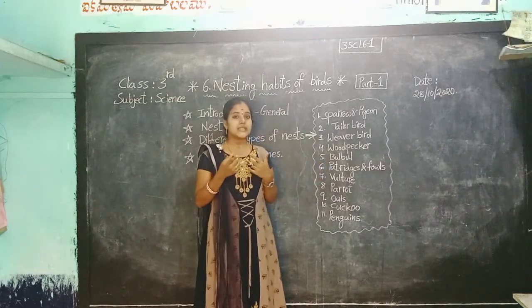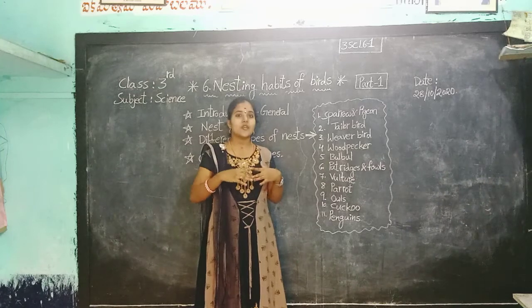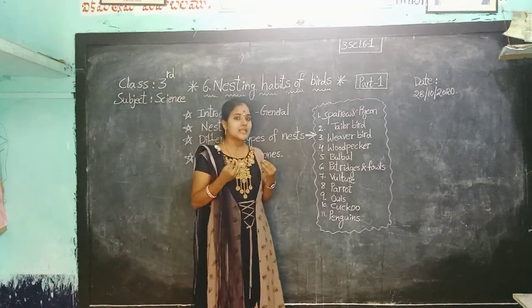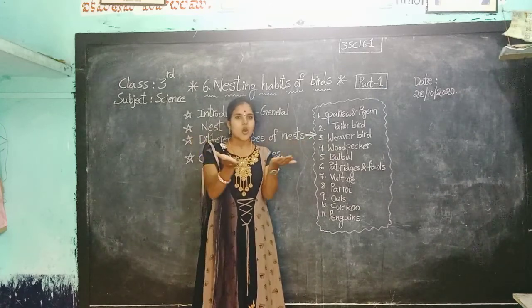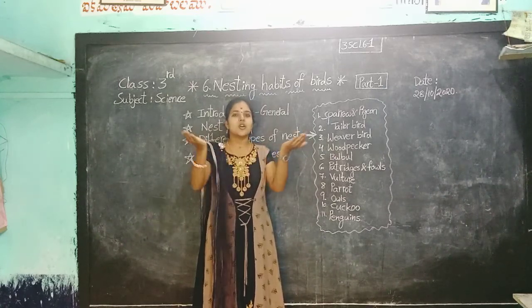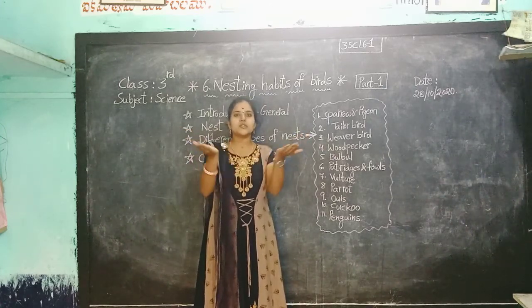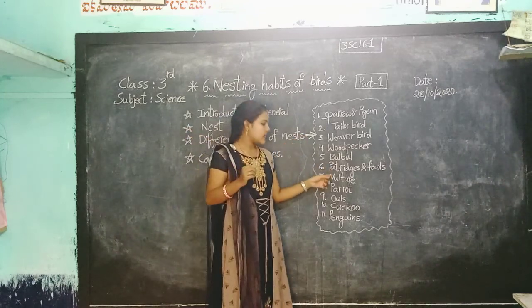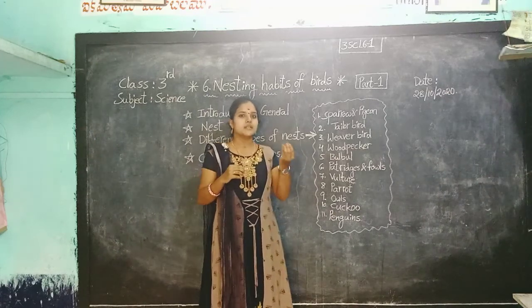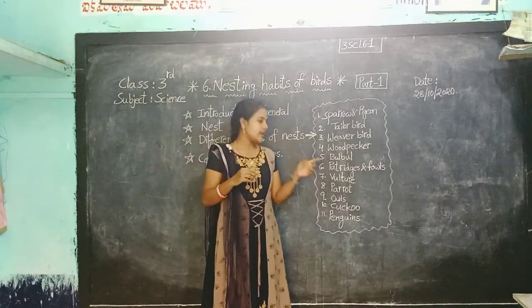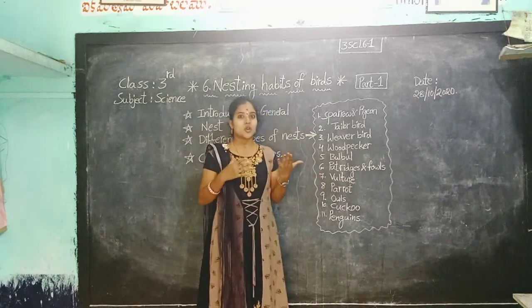Once you observe the spelling, children, S-H-A-L-L-O-W, shallow. Shallow means low, leaning like this. Not a deep cup. It's a shallow cup. There is no depth in it. The vulture makes its nest by using long sticks, and its nest is like a shallow cup.